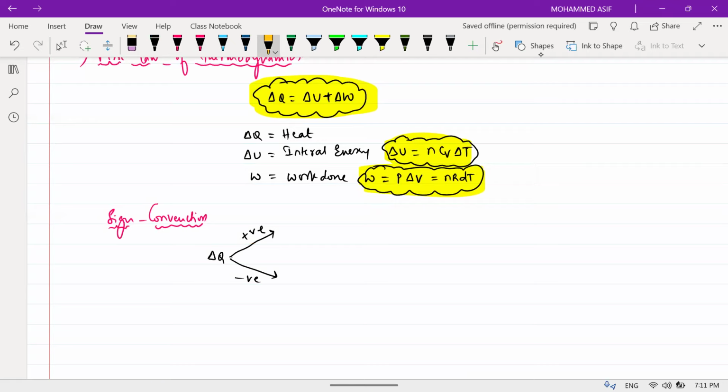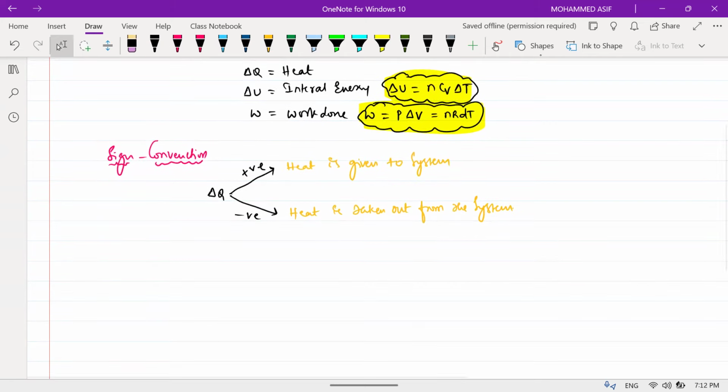Delta Q is positive if heat is given to the system. Now, we take delta Q to be negative if heat is taken out from the system.